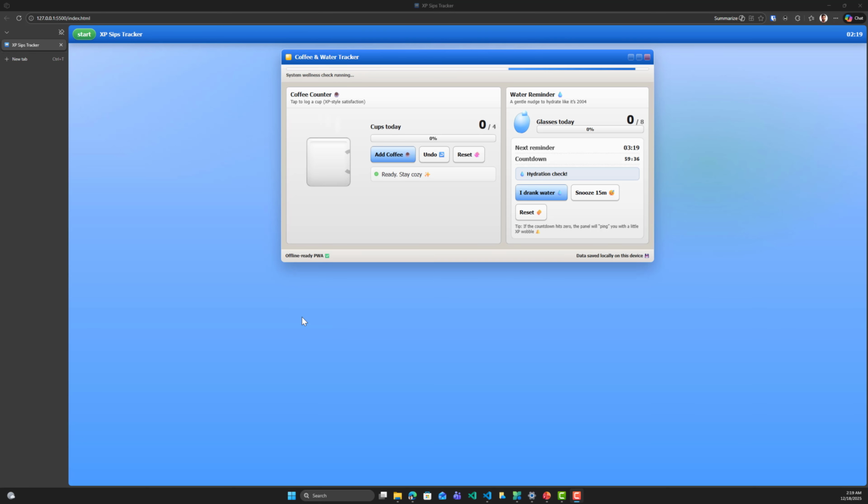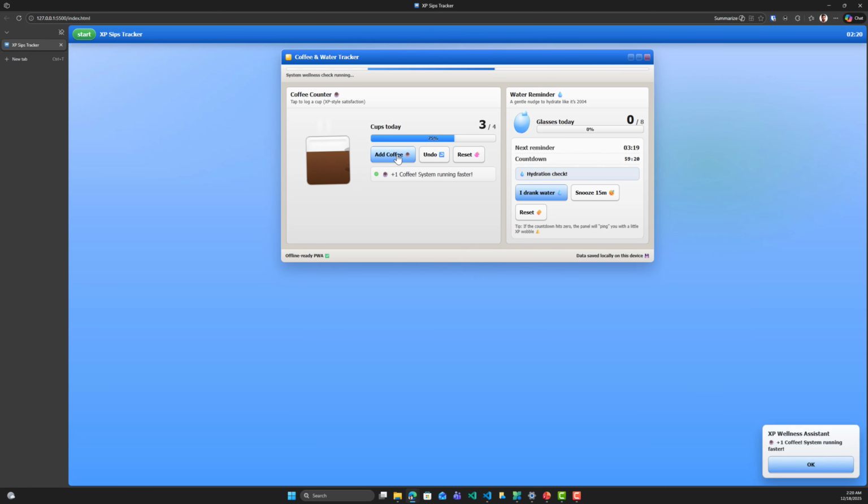All right, so all the modifications have been done, and you can see this beautiful animation, system wellness check running. We can click on this button and you can see the XP Wellness Assistant, and again, one coffee, system running faster, another one, and another one, and we have this beautiful animation right here. We can reset it through this button like that.